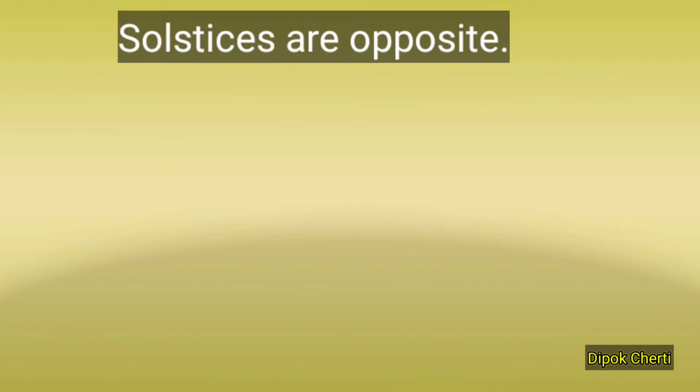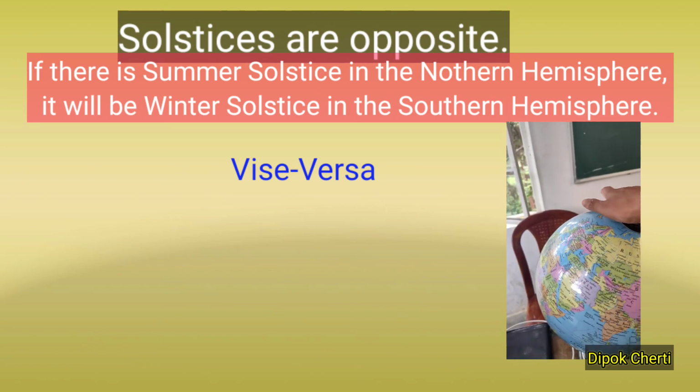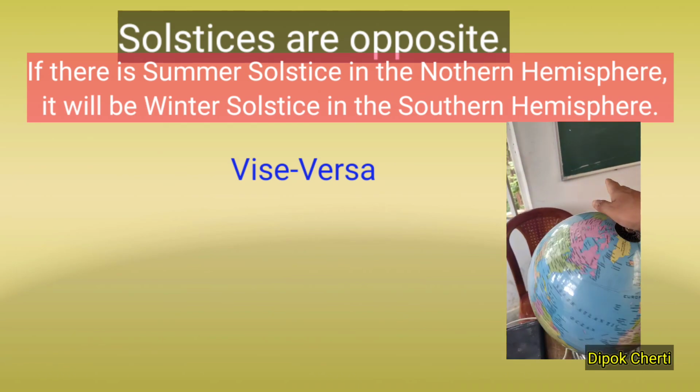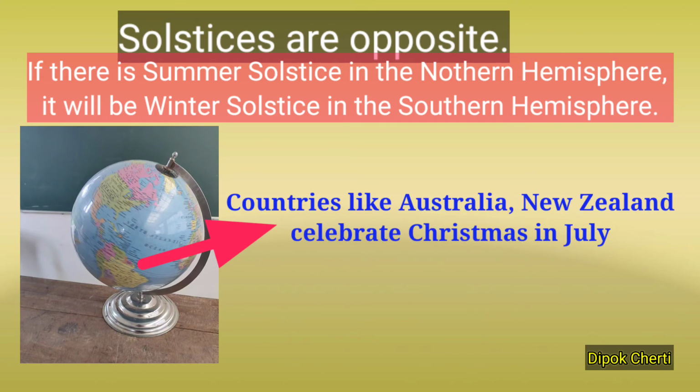Solstices are opposite on either side of the equator, so the summer solstice in the northern hemisphere is the winter solstice in the southern hemisphere, and vice versa. So when the countries of the northern hemisphere celebrate Christmas in the month of December, the countries of the southern hemisphere like Australia and New Zealand celebrate Christmas in July. Isn't it interesting?